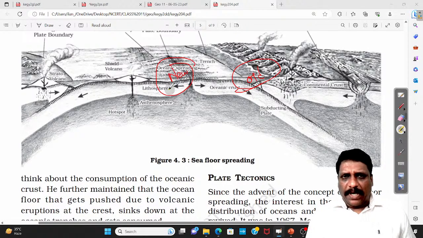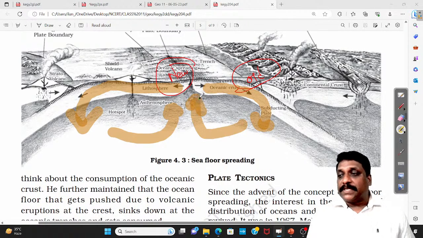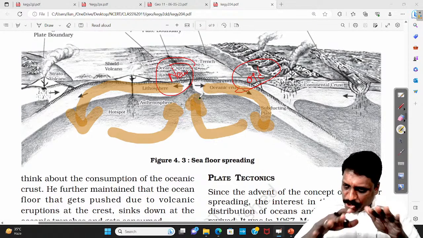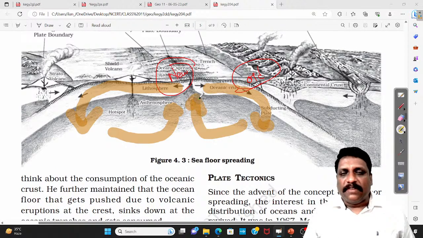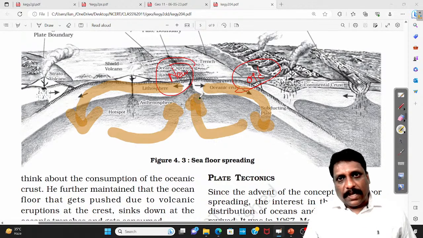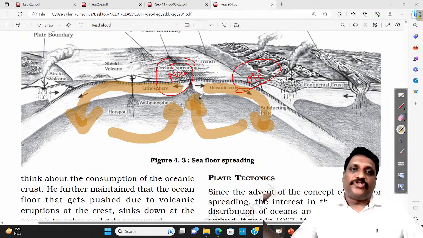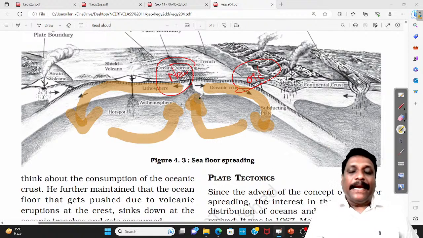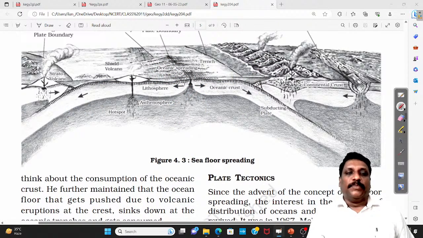They strongly believe that the ocean floor, like a continuous conveyor belt type of movement, goes through a kind of cycle. They believe the ocean floor keeps on spreading. One small clarification: according to seafloor spreading, the ocean floor is spreading, not the ocean per se. What is very interesting is that the Pacific Ocean floor is spreading, but the Pacific Ocean is shrinking. Once you read seafloor spreading, you will get to know what the term is all about.